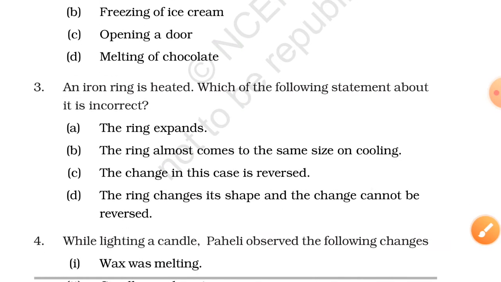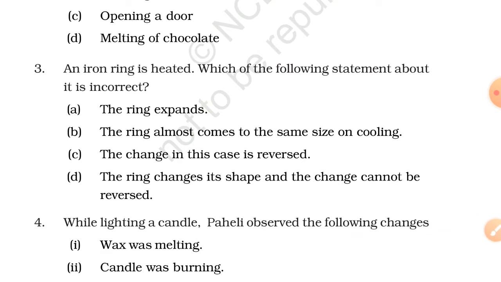It says, an iron ring is heated. Which of the following statements about it is incorrect? You have to find the false statement. Okay, the first option says the ring expands. Next one, the ring almost comes to the same size on cooling. Third, change in this case is reversible. Now the last one says the ring changes its shape and the change cannot be reversed.